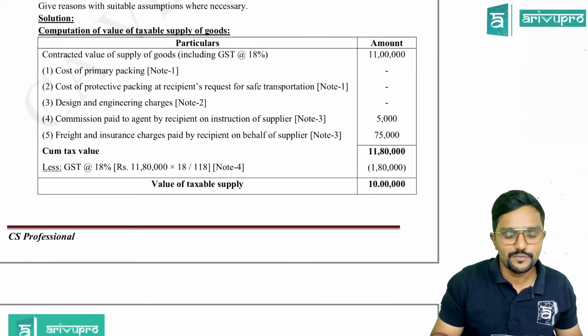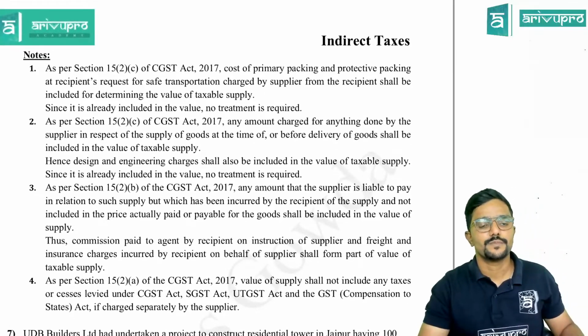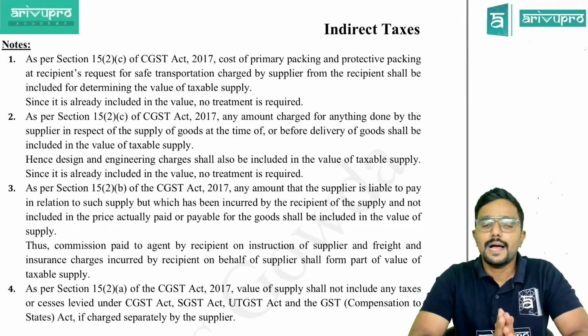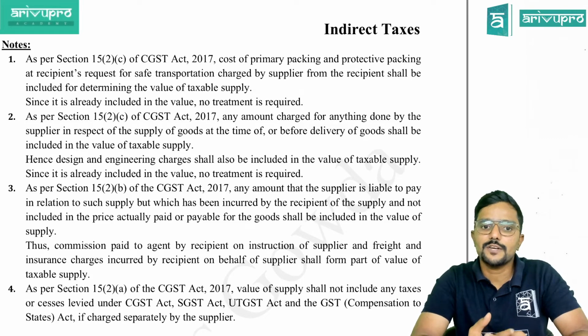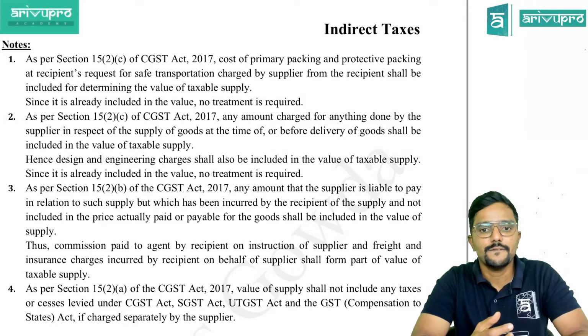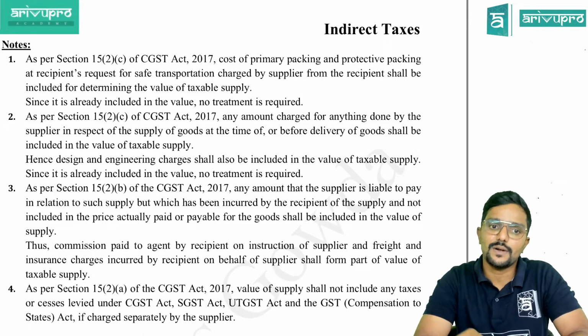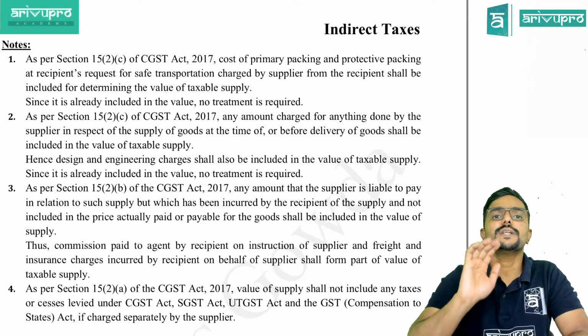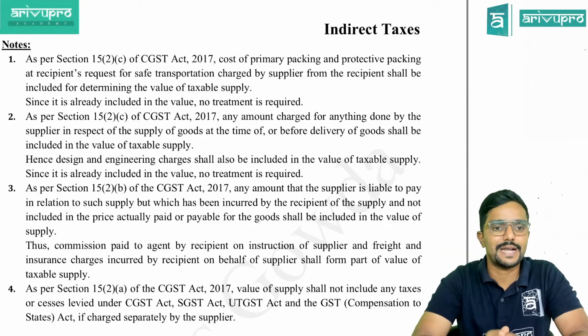So I have given a note for it. You can see here. Note 1 and 2. As per section 15(2)(c) of CGST Act 2017, cost of primary packing and protective packing at recipient's request for the safe transportation charged by the supplier from the recipient shall be included for determining the value of taxable supply. It should be included. Since it is already included in the value, no treatment is required. It is already included in the contract value, so again don't add it.